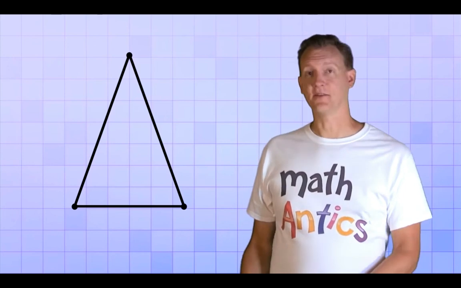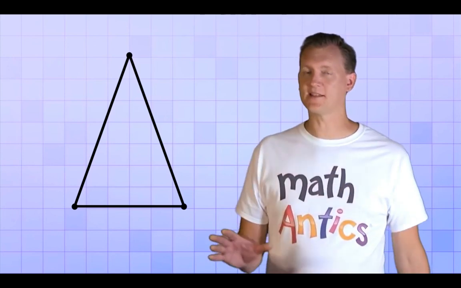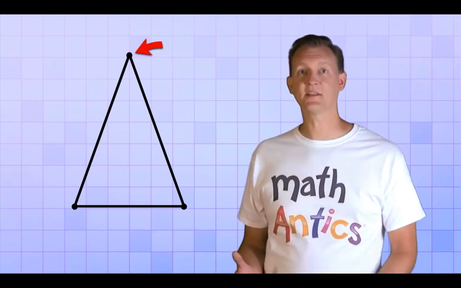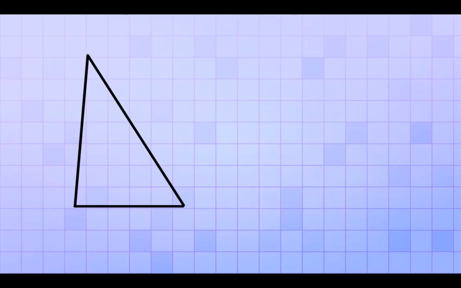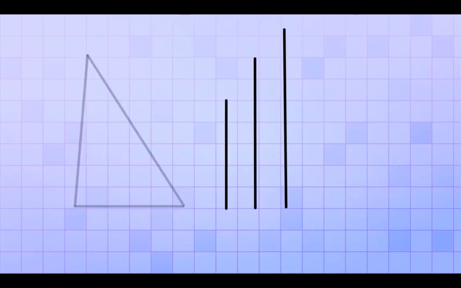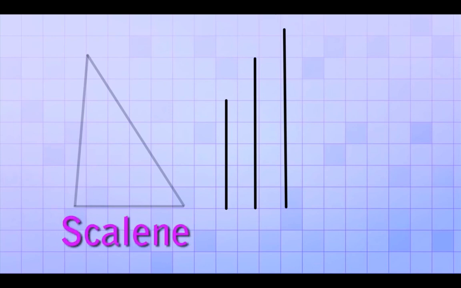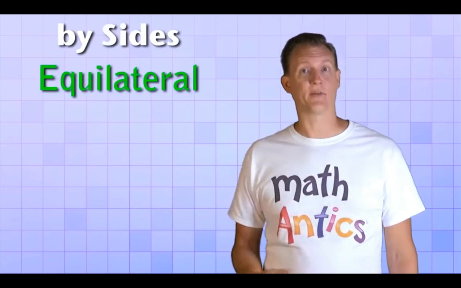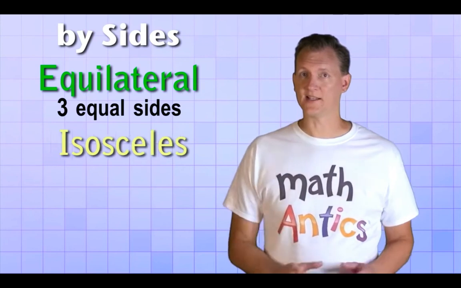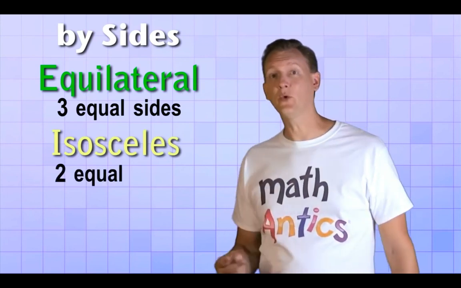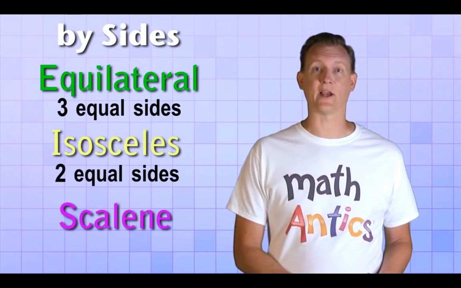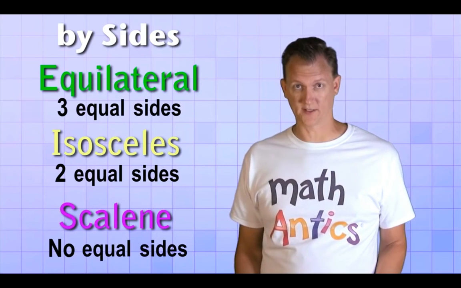And finally, to see the third possibility, let's move that same top vertex again, but this time to the left. Now, all the sides are different lengths. This type of triangle is called a scalene triangle. So those are the 3 possibilities when classifying triangles by their sides. Equilateral triangles have 3 equal sides. Isosceles triangles have only 2 equal sides. And scalene triangles have no equal sides.